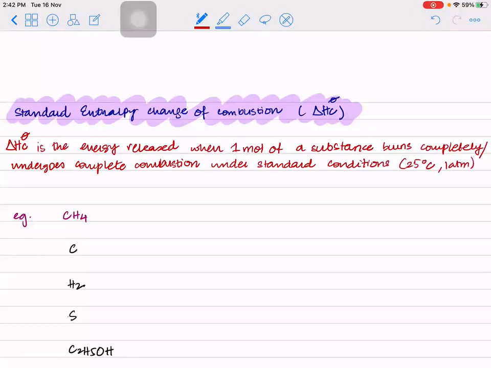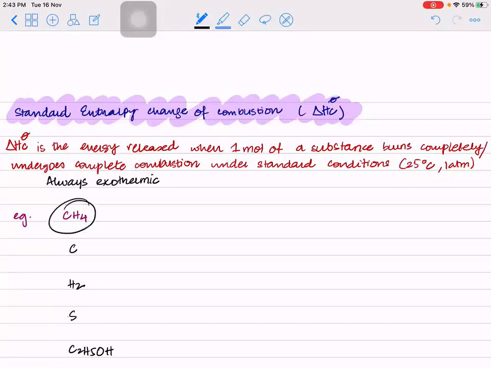So what is enthalpy change of combustion? It is the energy released, implying that it will always be exothermic, when 1 mole of something burns completely under standard conditions. Clear? Let's see. So we know that this will always be what? Exothermic. Clear? Energy is always released in combustion. Now let's see how we write down the equation for combustion. What was happening in formation? 1 mole of something was formed, right? Now in combustion, 1 mole of something burns, and they burn in oxygen.